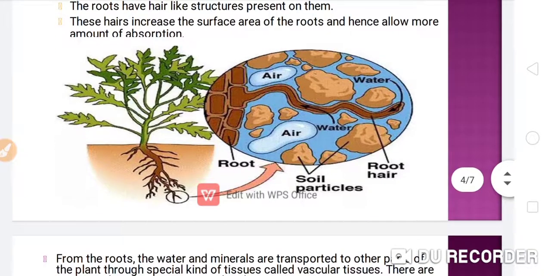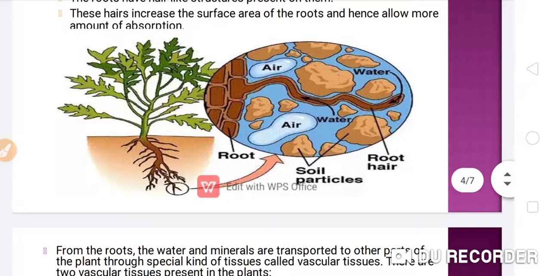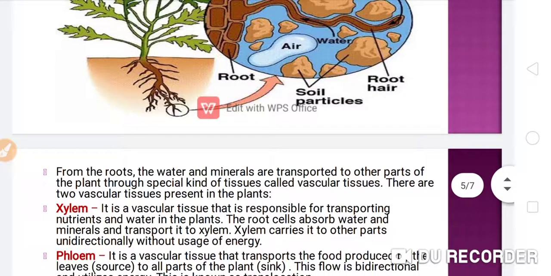You can see in this figure there is air and water and minerals also trapped in between the particles of the soil, from which the root and the root hairs will absorb it. You can see here.